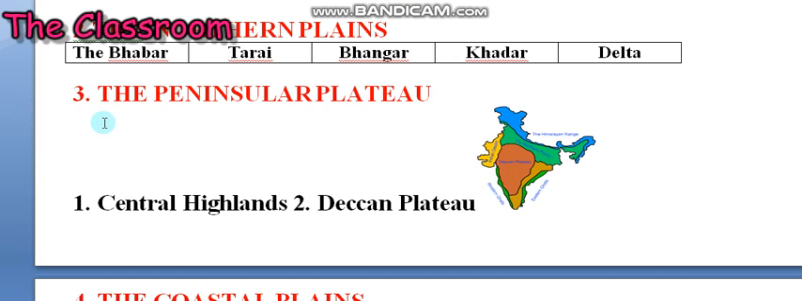The next division, the Peninsular Plateau. The Peninsular Plateau is divided into Central Highlands and Deccan Plateau. The Central Highland extends between the River Narmada and the Northern Great Plains. The western part of the Central Highlands is known as the Malwa Plateau. The shape of the plateau is roughly a triangle, that is the Deccan Plateau.